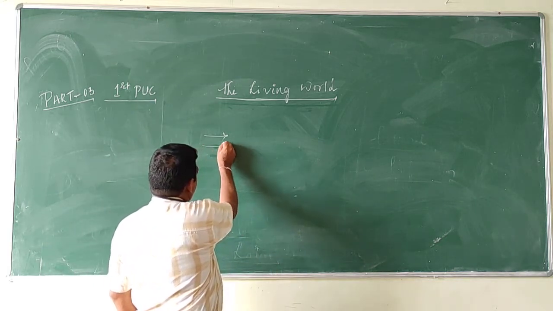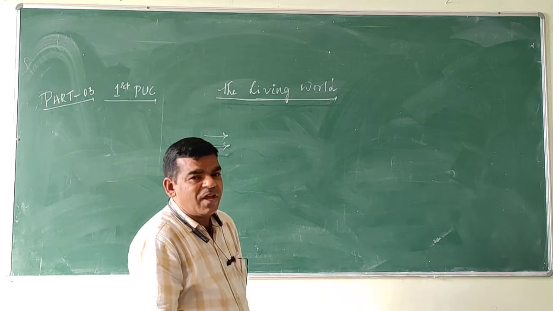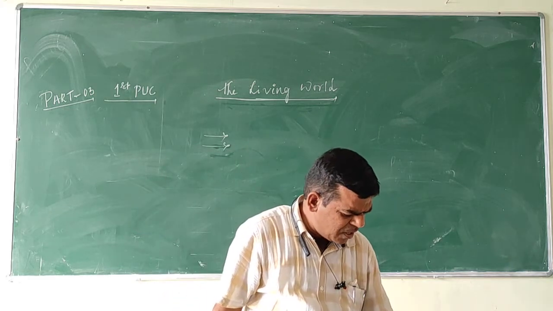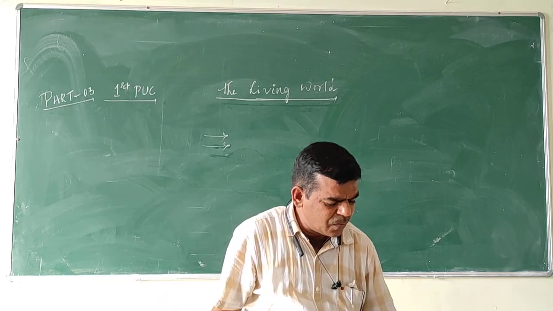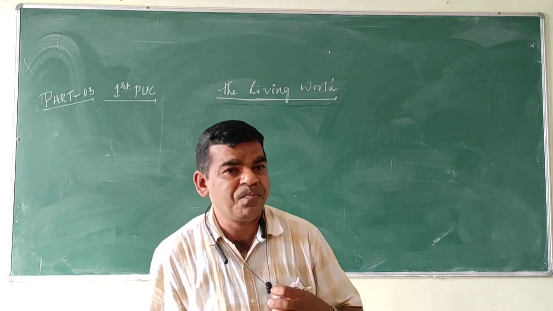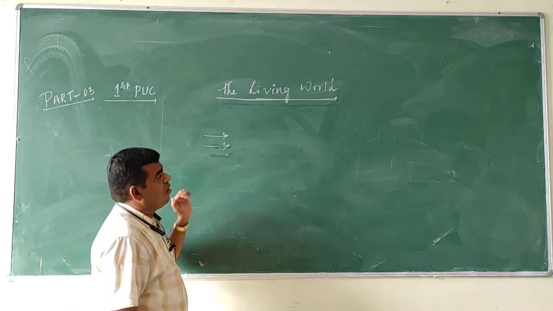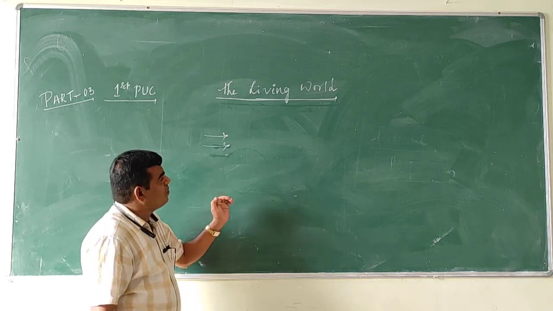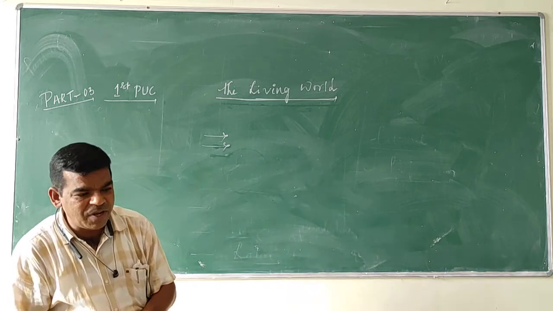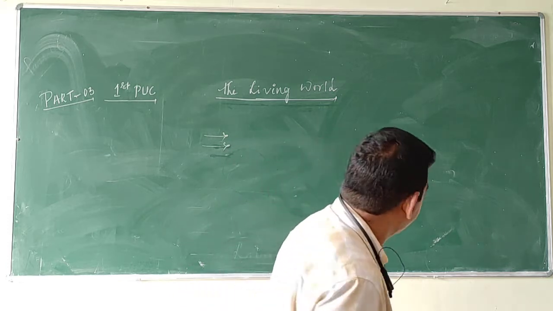And it helps us know information regarding a particular organism. These are the three important uses of binomial nomenclature.